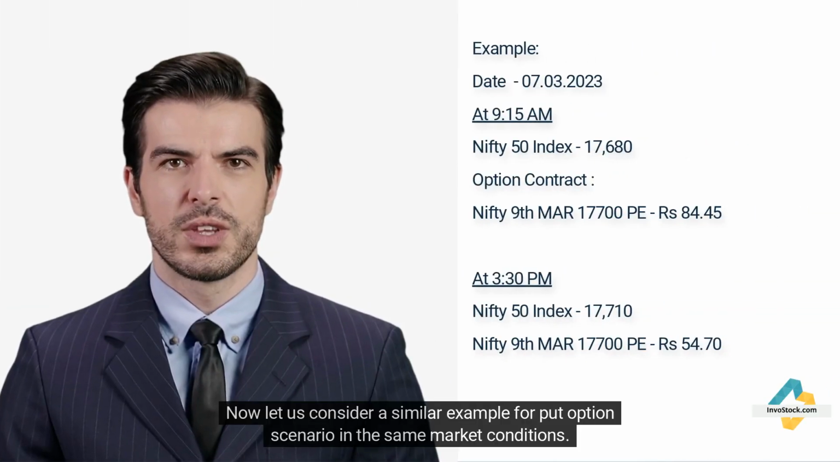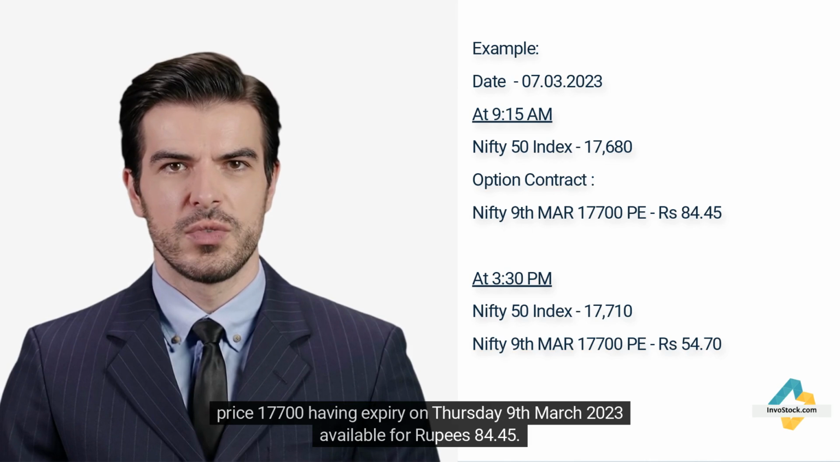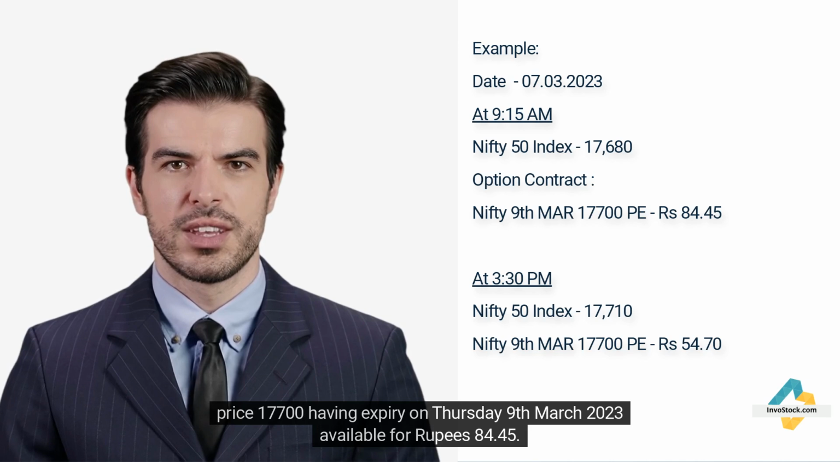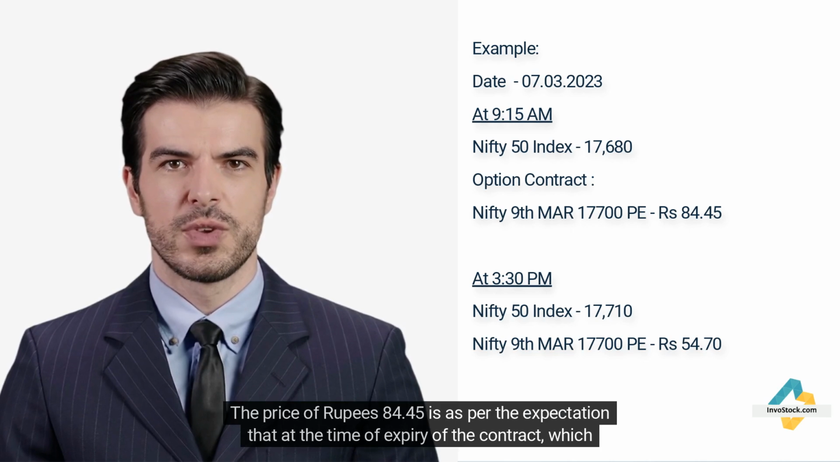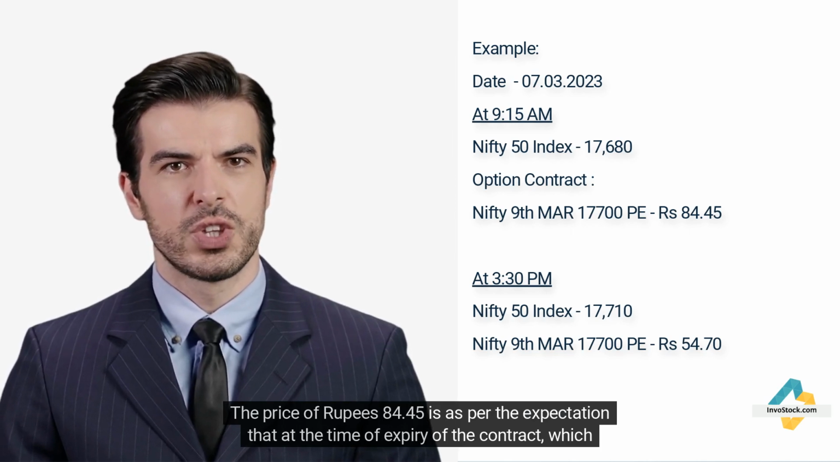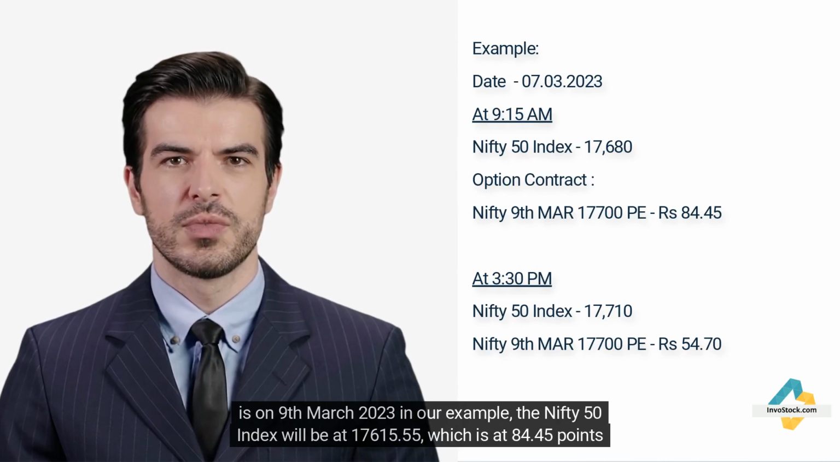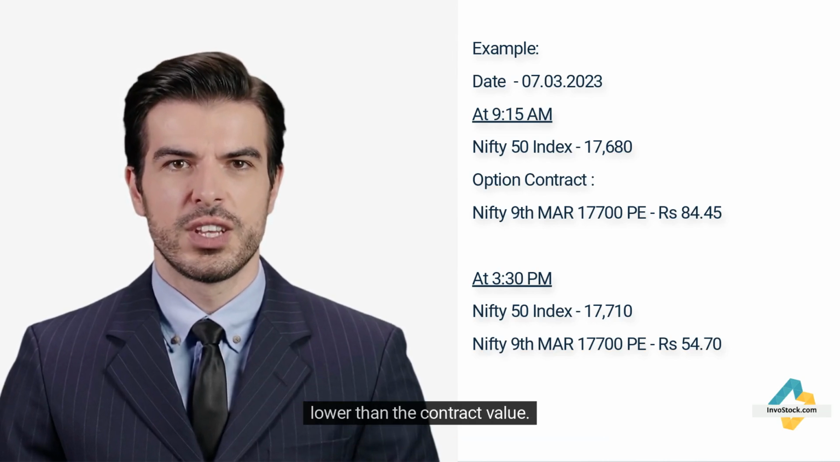Now let us consider a similar example for put option scenario in the same market conditions. As on the 7th of March 2023, Tuesday, when the Nifty 50 index opens at 17,680, we have a put option contract for strike price 17,700 having expiry on Thursday the 9th of March 2023 available for Rs 84.45. The price of Rs 84.45 is as per the expectation that at the time of expiry of the contract, which is on the 9th of March 2023 in our example, the Nifty 50 index will be at 17,615.55, which is at 84.45 points lower than the contract value.